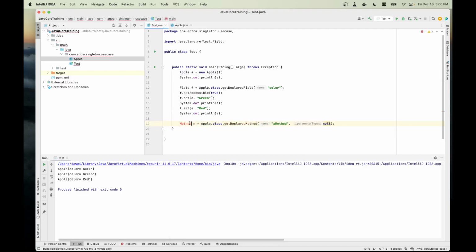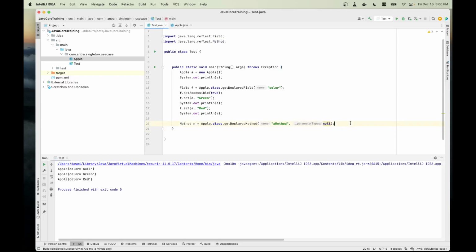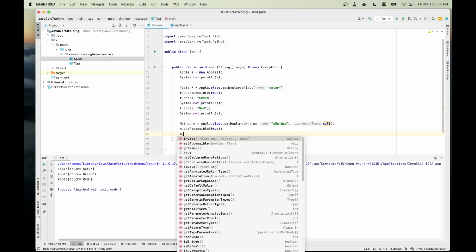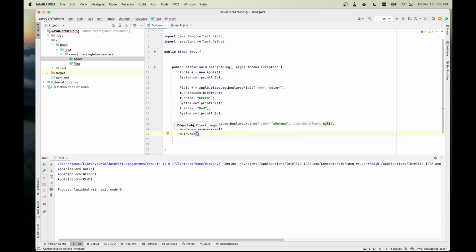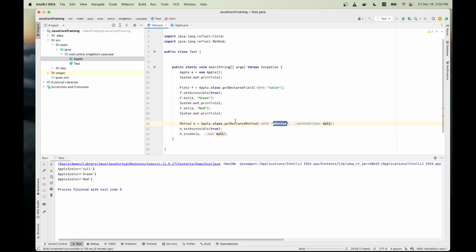The method m returns a method object, and you can think of this method object as now representing this line, right? So this line here, and now we want to run it. m dot set accessible to true because it's private, and then we can call m dot invoke. I'm gonna invoke the method called a inside the a object, and the parameter is null. So this is the way that we can dynamically call a method just by knowing its name, even though it is private. You can see here is the code.